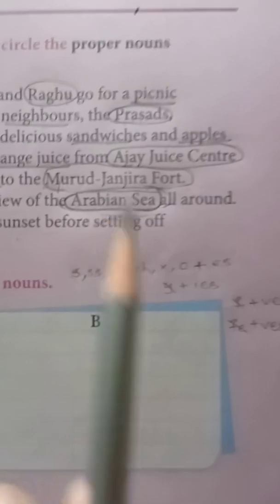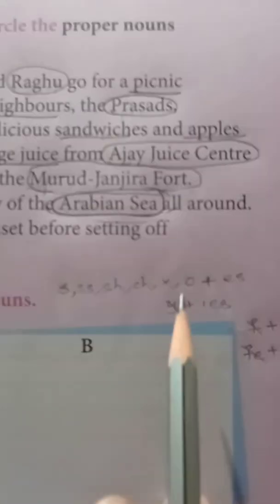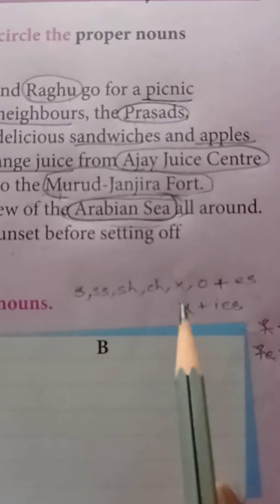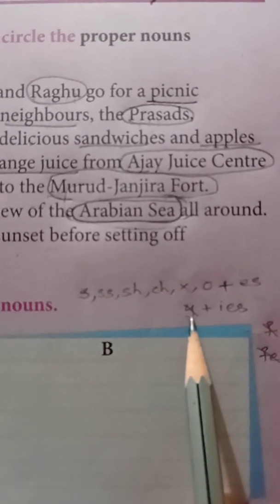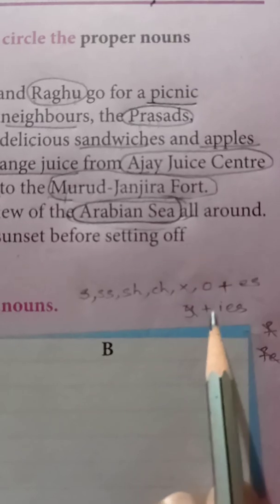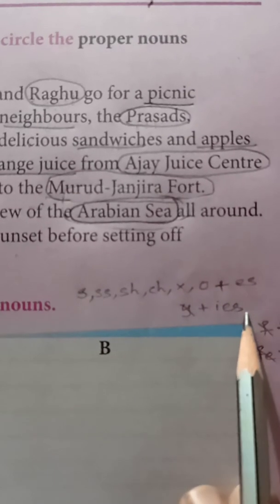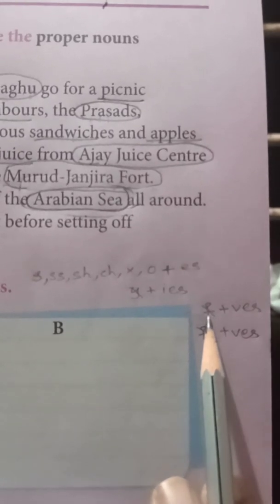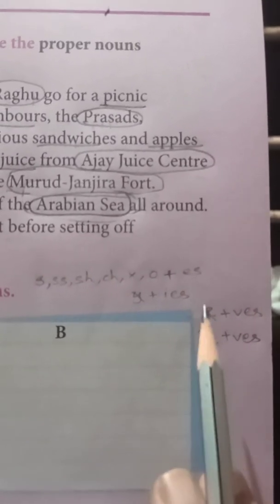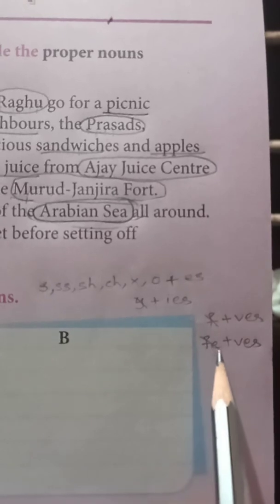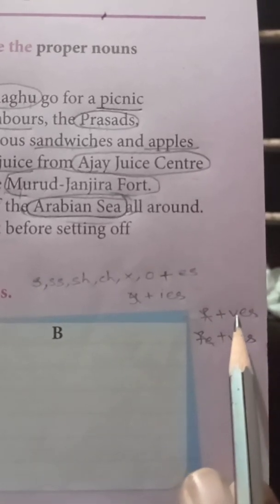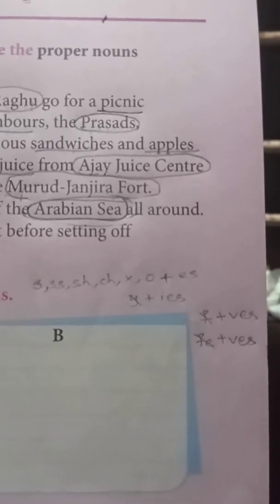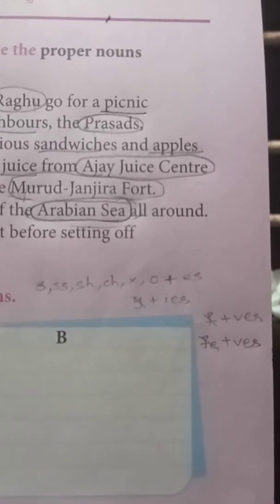Now, the nouns ending with Y, then you should cut the Y and add IES. For the nouns ending with F or FE, you have to cut the F or FE and add the letters VES at the end to make the plural form of these nouns. Okay?